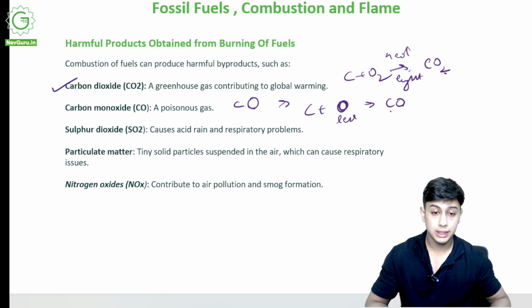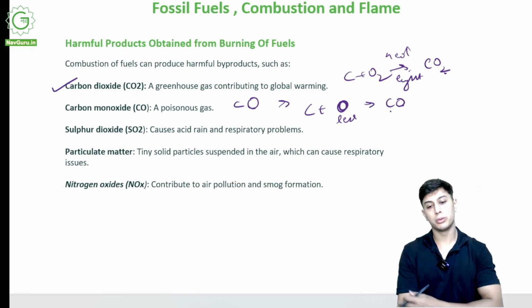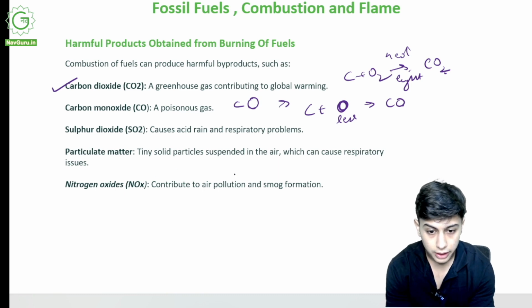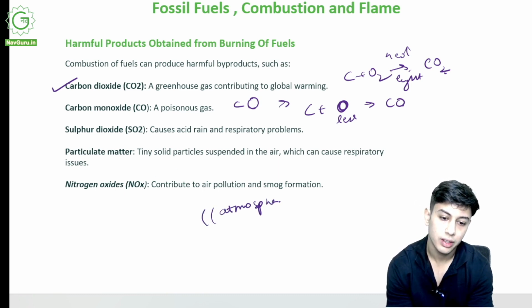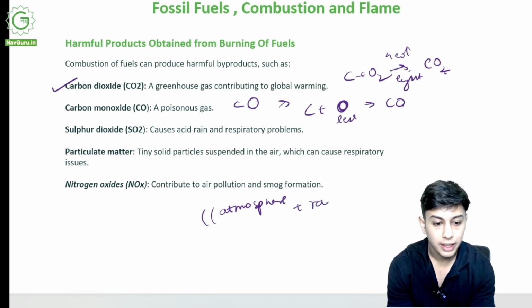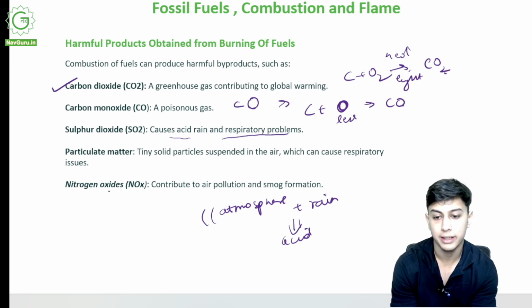SO2 is obtained from burning fuels, sulfur, firecrackers, matches, and from your cars. Sulfur is released and goes into the atmosphere where it mixes with rain and comes down as acid. It causes respiratory problems. Sulfur dioxide causes acid rain.